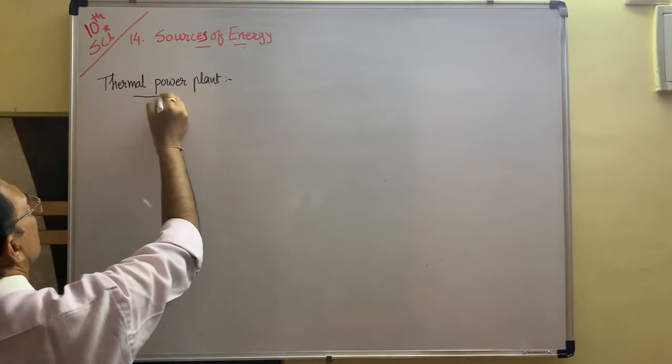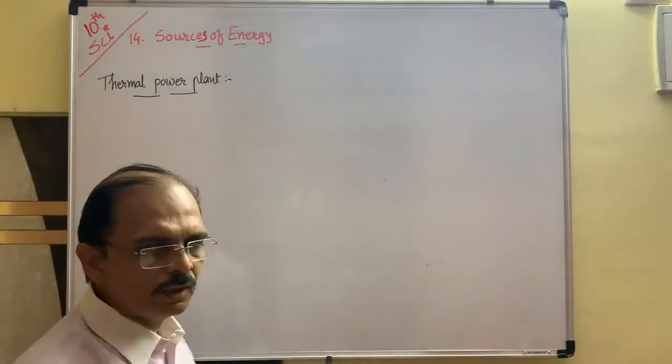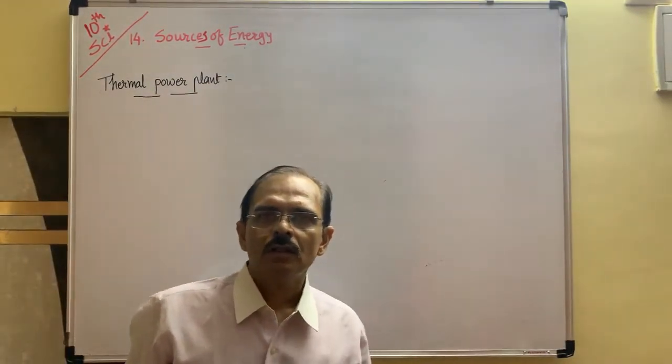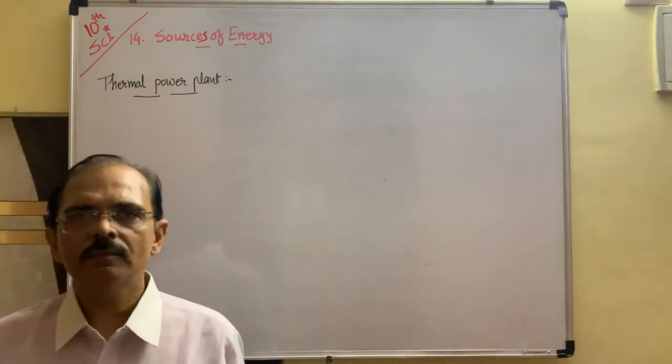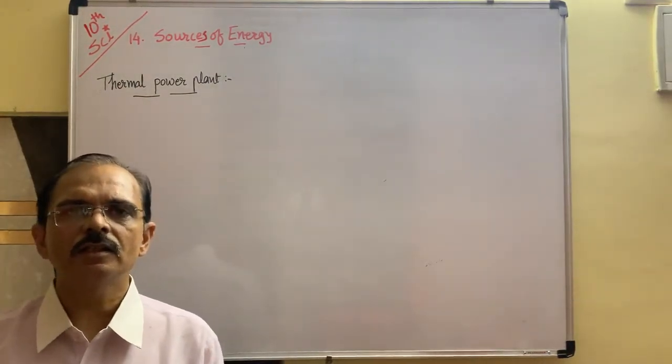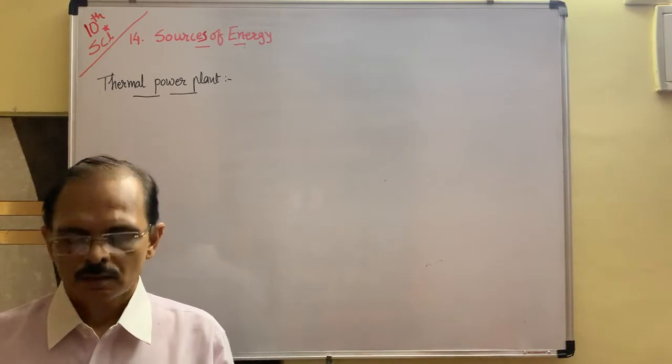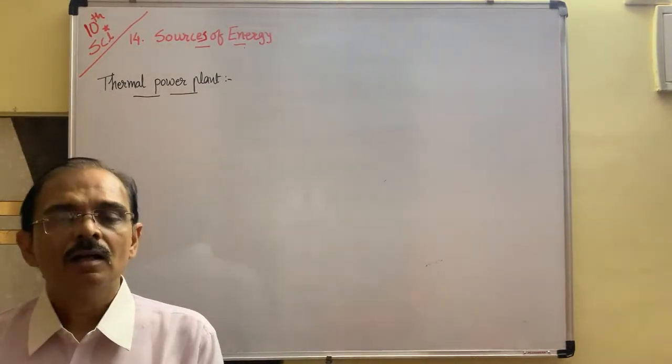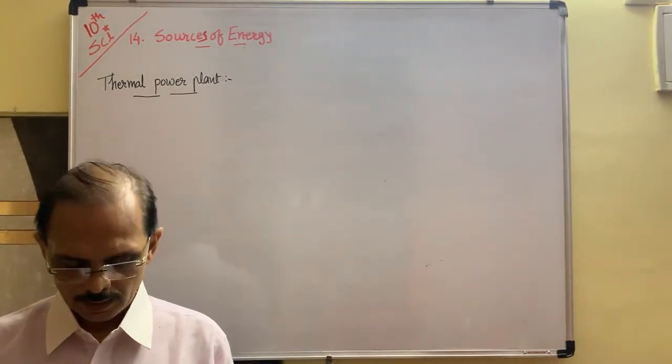In Latin language thermo means heat. So heat is produced, and because of the production of heat, mechanical energy and electrical energy is produced. This is the principle or funda of this thermal power plant.